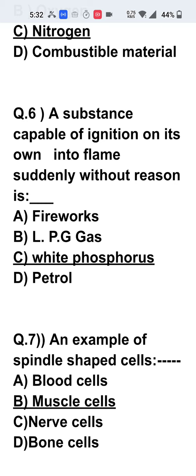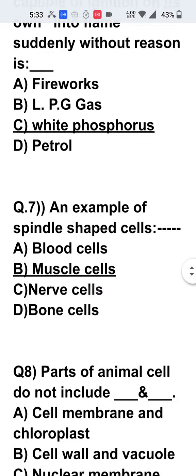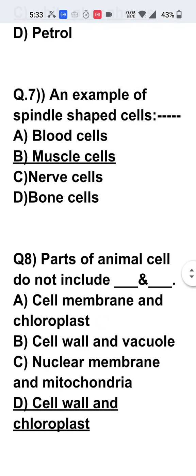So the other things will need something to start the fire. That is maybe the spark or maybe the fire itself. They will burn just after they get the ignition temperature. But phosphorus, white phosphorus undergoes burning even in the room temperature. Its ignition temperature is very, very less. Now question number 7. An example of spindle shaped cell.